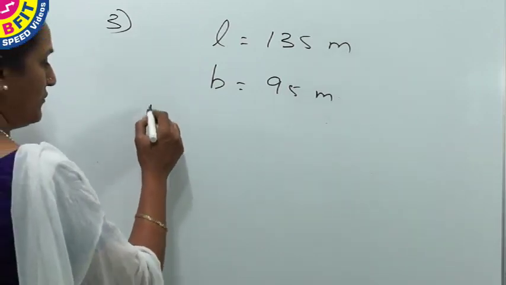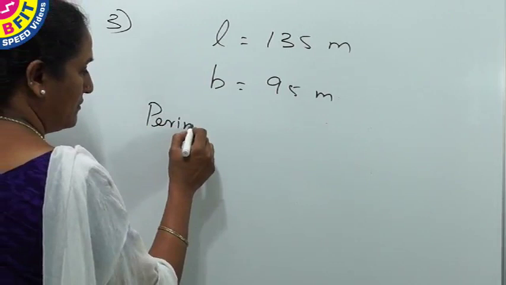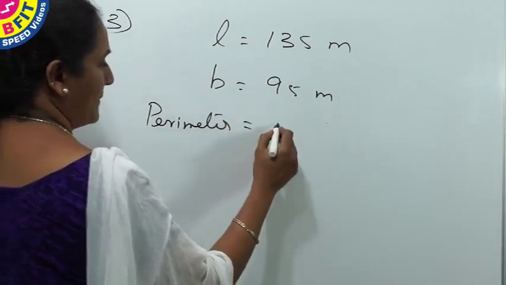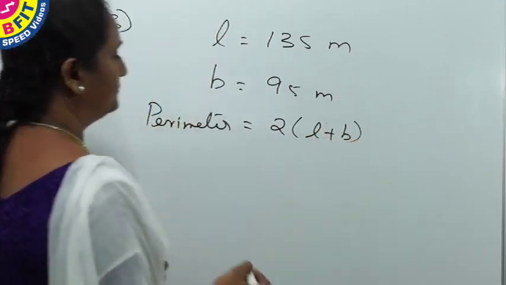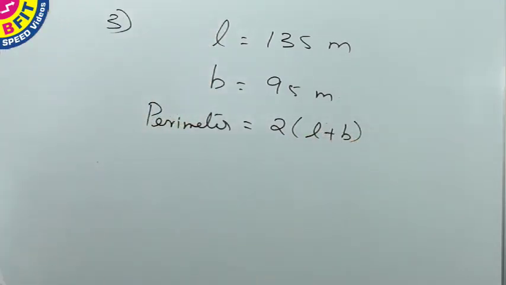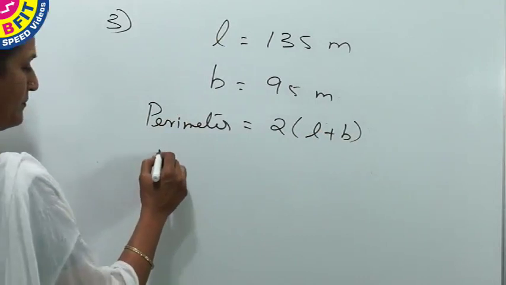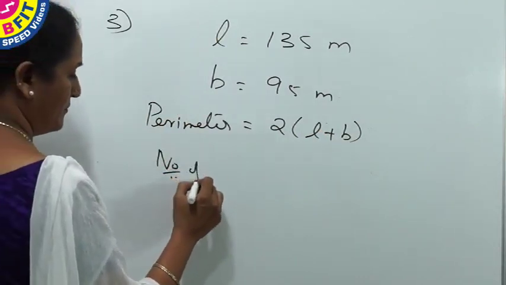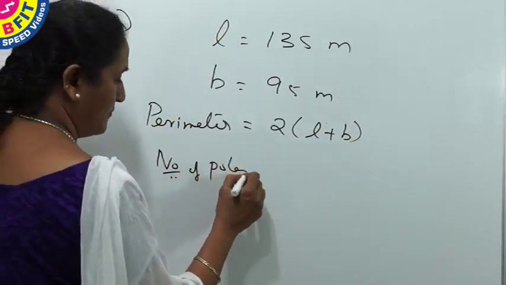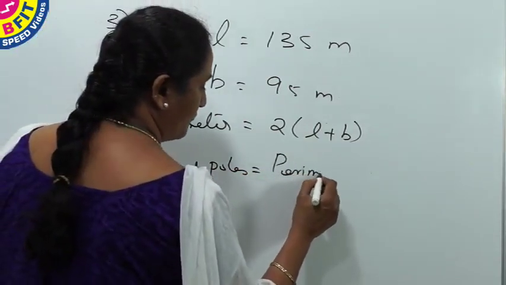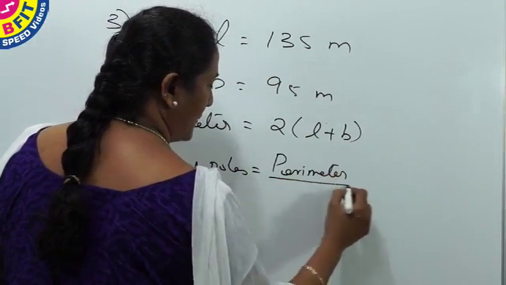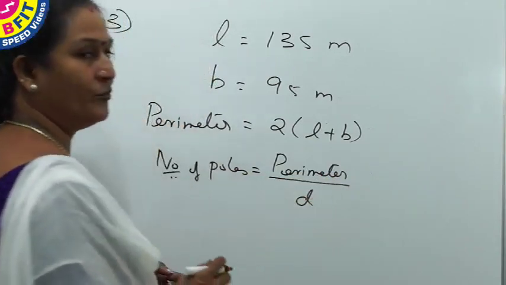So perimeter of the rectangular field is 2 times length and breadth. And to find number of poles, divide the perimeter